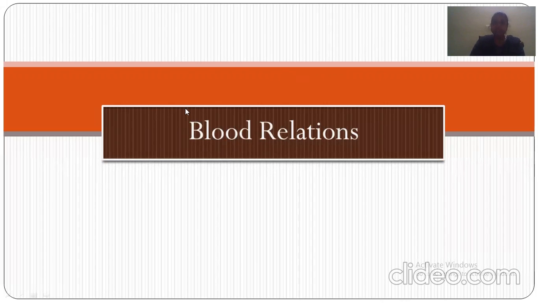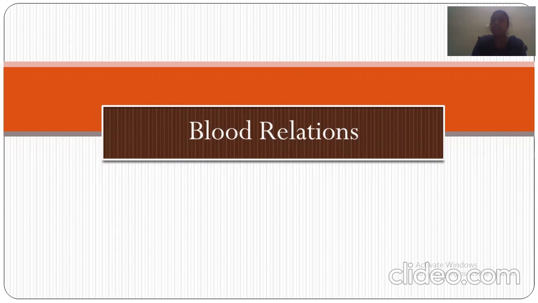Here in this one, we already had the discussion about part 1 and part 2 of the directions related problems, the various kinds of problems that they will ask in the placements. Now in this part, I'm going to be discussing blood relations. This is very important for all types of competitive examinations. So let's have a look at these blood relations related elements.